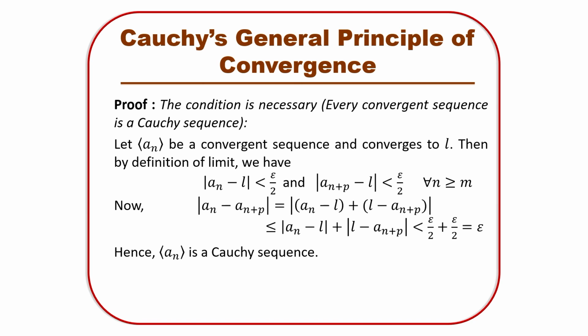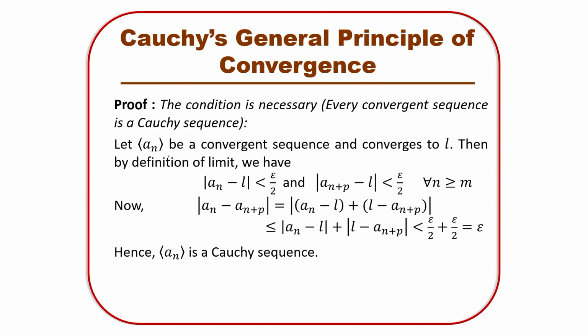For a convergent sequence, we have already seen that for any arbitrary epsilon greater than 0, there exists some natural number, and by which you have modulus of an minus the limit L less than epsilon for each n greater than or equal to that natural number. So, we are going to use the same definition for this converging sequence, and using that we will find out that it will be a Cauchy sequence.